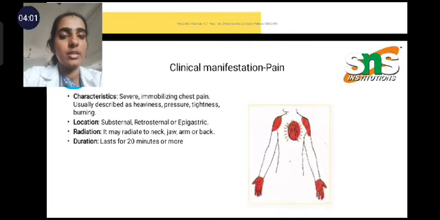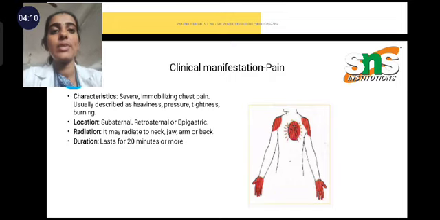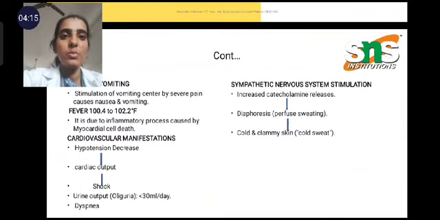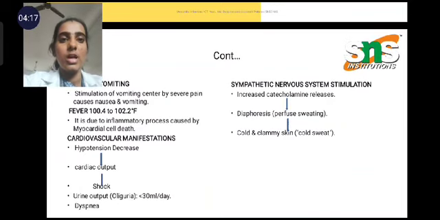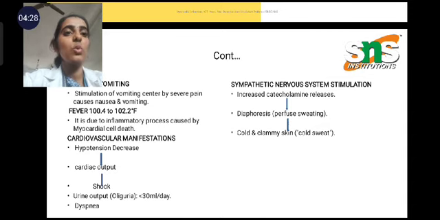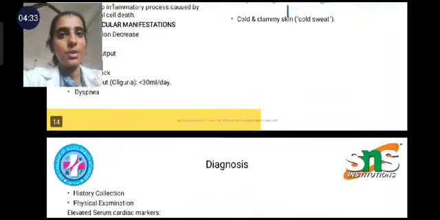The pain radiates to the neck, jaw, arm, or back, and lasts 20 minutes or more. There is also nausea, vomiting, fever more than 100 degrees, and cardiovascular manifestations of hypotension, shock, and oliguria. The sympathetic nervous system stimulates increased catecholamine release, causing profuse sweating, which leads to cold sweat. These are the clinical manifestations of myocardial infarction.